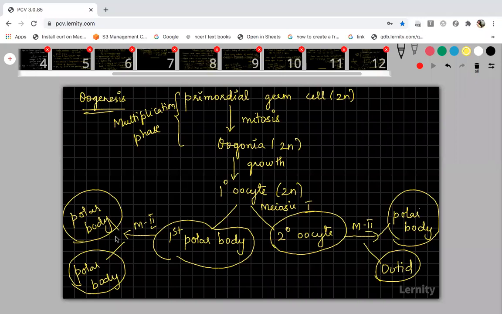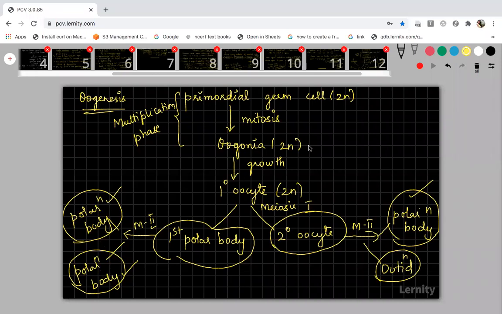Got it? So here two polar bodies, and this is the second polar body formed by the secondary oocyte. So 1, 2, 3, totally 3 polar bodies and one ootid. And all these polar bodies and the ootid are haploid.